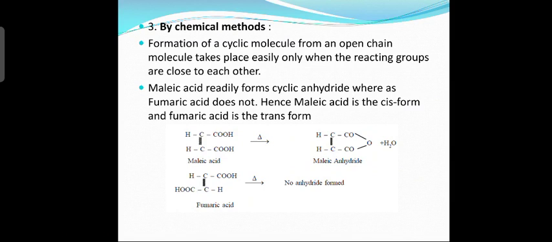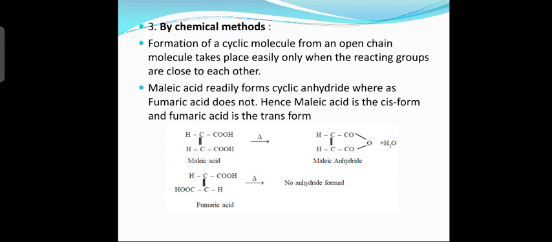So if the two carboxyl groups are on the same side, elimination of water molecule takes place easily, forming malic anhydride. Whereas in fumaric acid, they are on opposite sides of the carbon-carbon double bond, they are not in close neighborhood. Therefore, elimination of water molecule is difficult, we can say no elimination of water, and therefore anhydride is not formed.